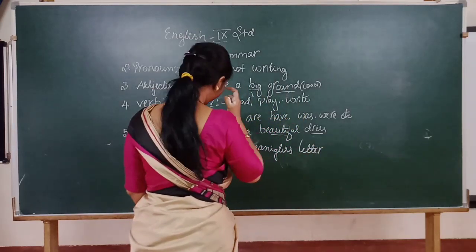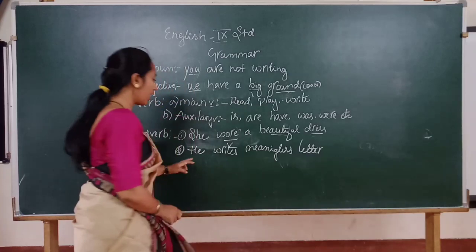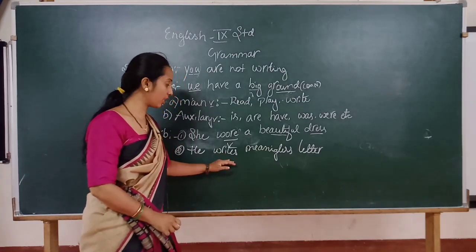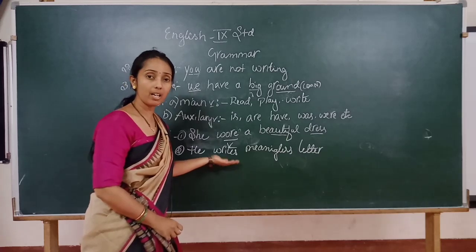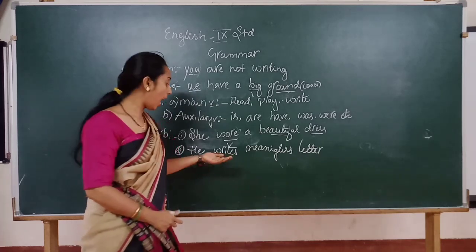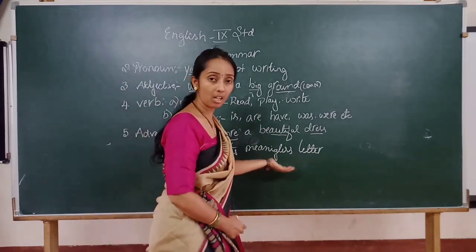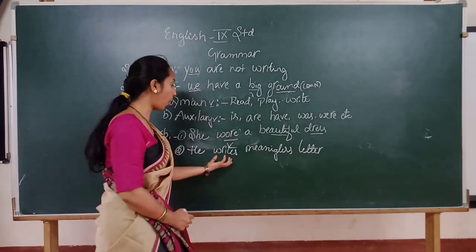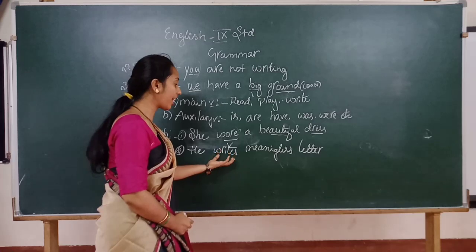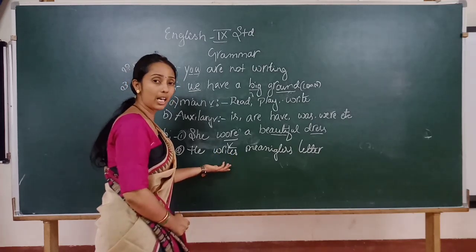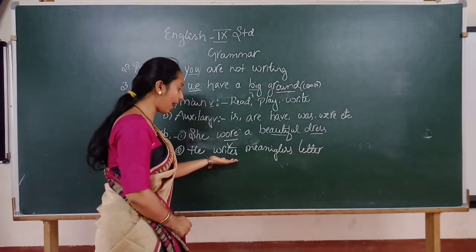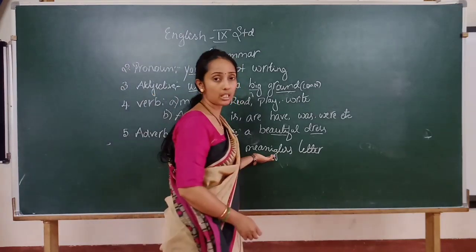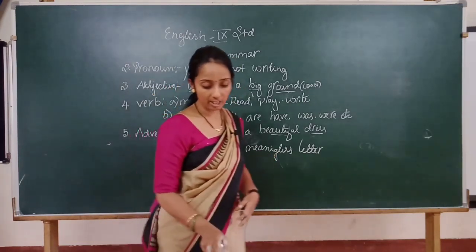So here he was doing the action of writing. But how was the work? Either it should be a good, meaningful letter, or it is meaningless. So it shows the quality or the nature of the action that he has done. He has done the action of writing, but it was meaningless. Is it clear, children?